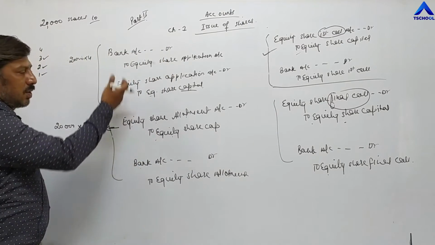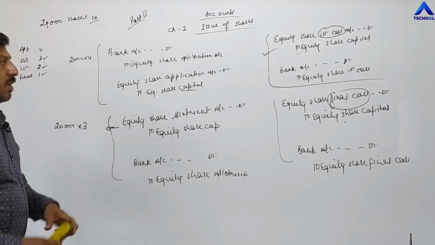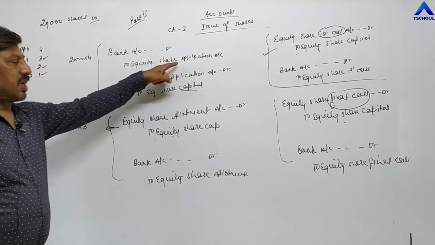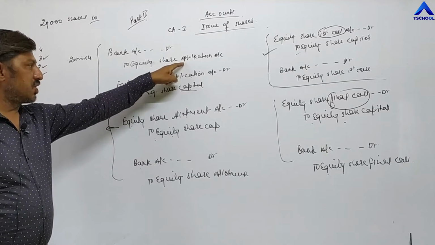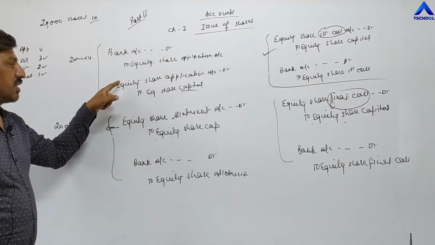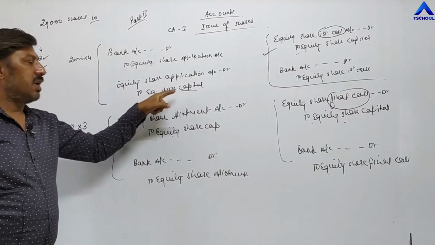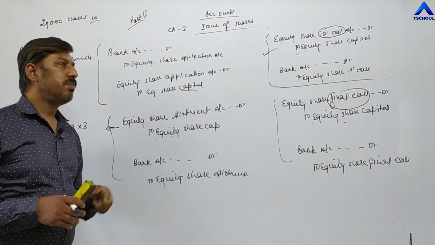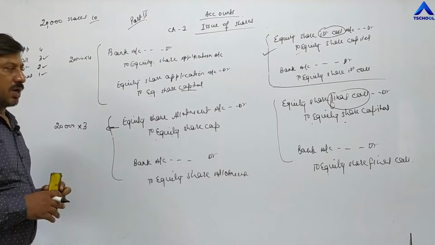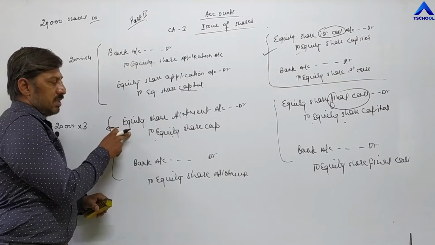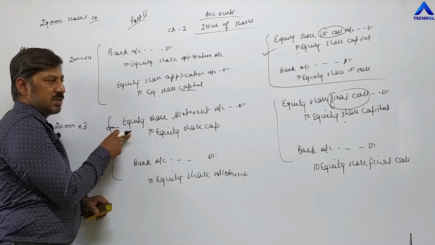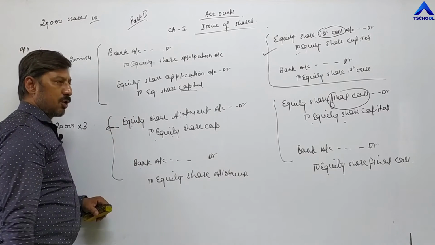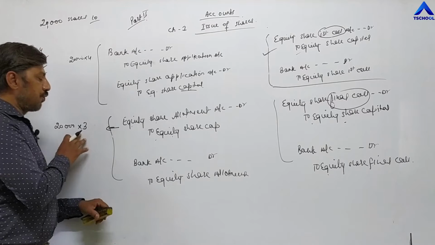Once again, try to understand the entries. Bank account debit to equity share application for receiving total application, then transferring application money to investors capital account. Investors capital account means the investors to whom shares are allotted. Then this entry is passed by the company in advance that this and this amount we have to receive in allotment. Here they have to show the full amount.